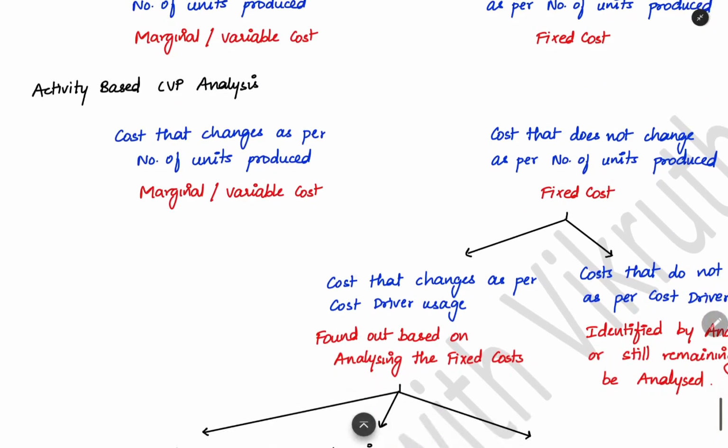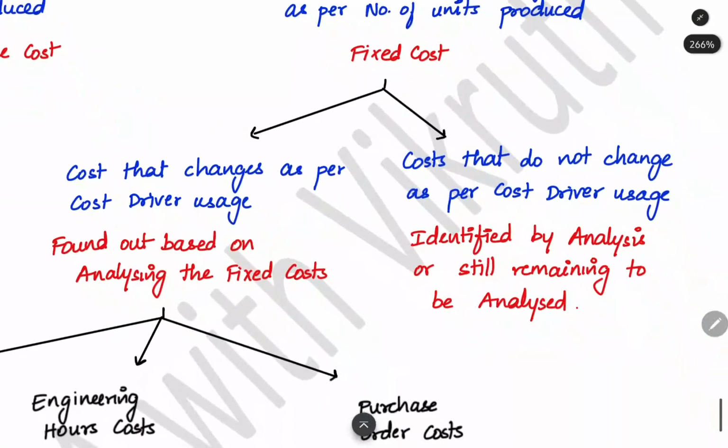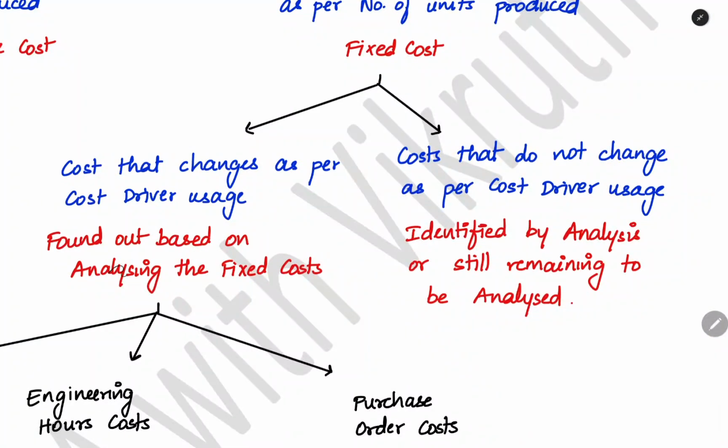Now, when you are having activity-based cost volume profit analysis, marginal cost will be the same, the cost that changes as per the number of units produced. But fixed cost we will divide into another two categories. We will create two categories called analyzed fixed cost and unanalyzed fixed cost, remaining to be analyzed.